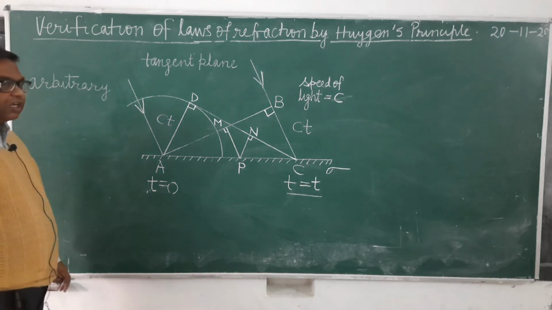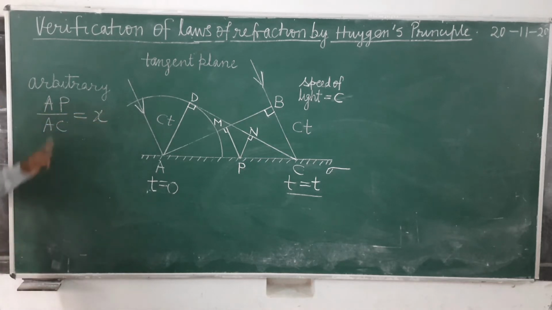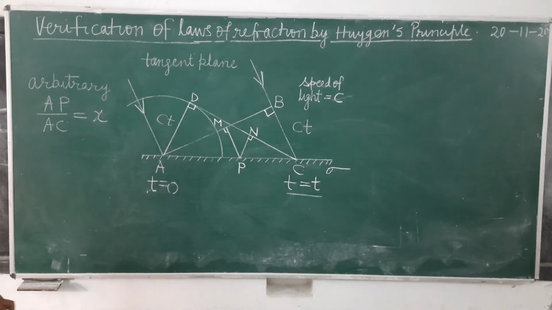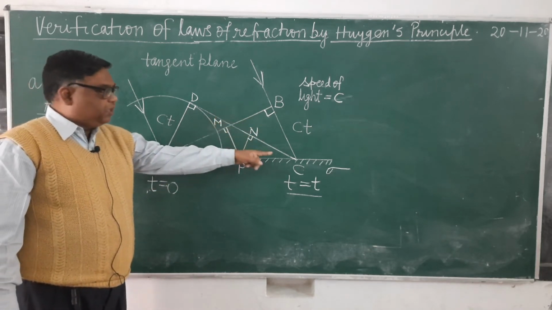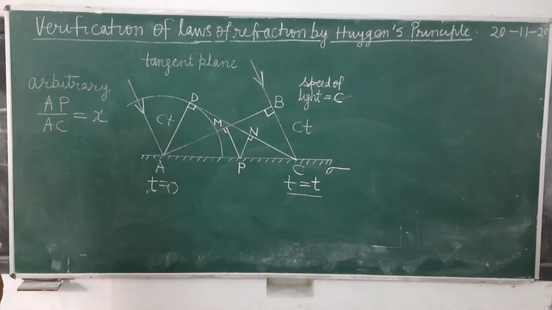So take an arbitrary point P on the reflecting surface such that AP upon AC equals X. You write down, AP upon AC equals X. From point P, draw perpendiculars on AB and CD. Say PM and PN.